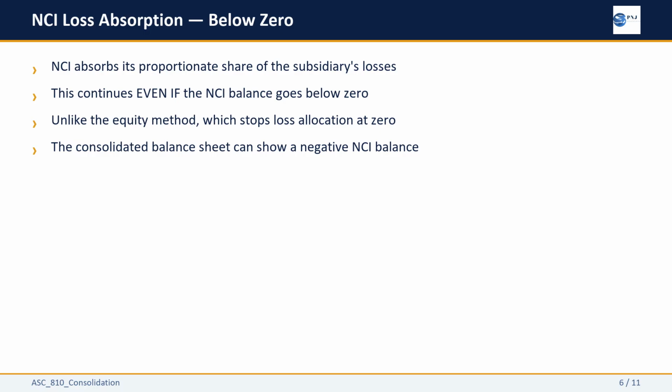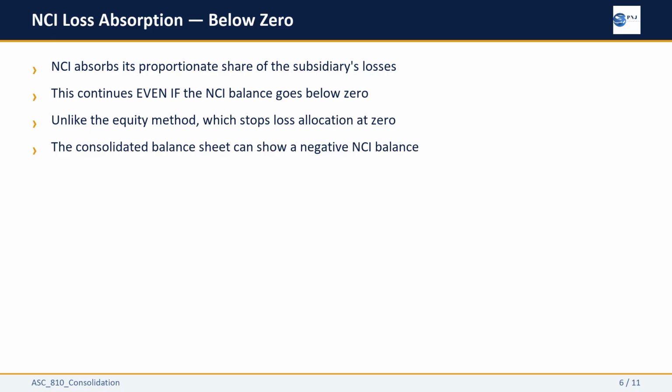Here is the rule that surprises most people. Under consolidation, non-controlling interest absorbs its proportionate share of the subsidiary's losses, even when those losses exceed the NCI balance and push it below zero. If the subsidiary has a bad year and the NCI's proportionate share of those losses is greater than the NCI balance in equity, the NCI balance goes negative.